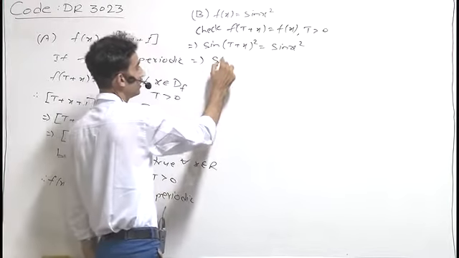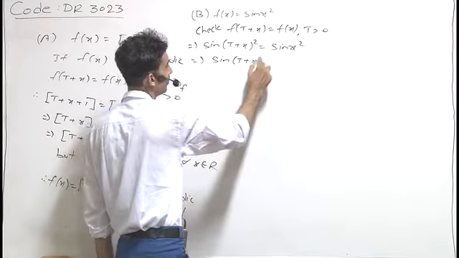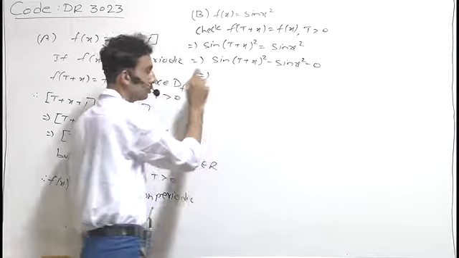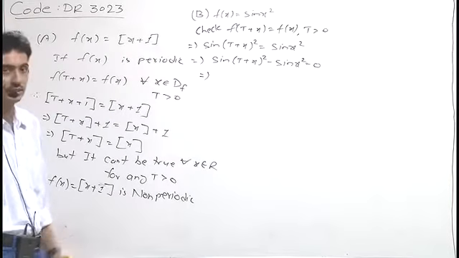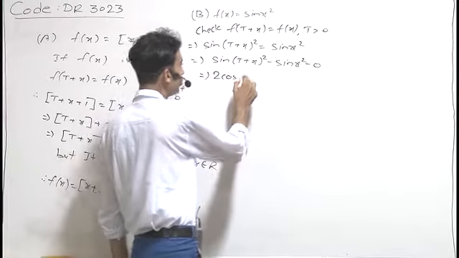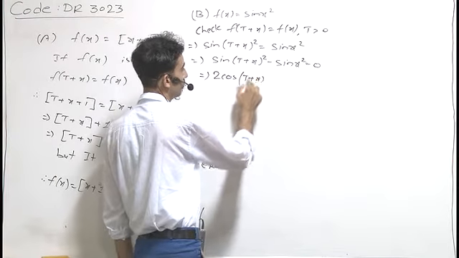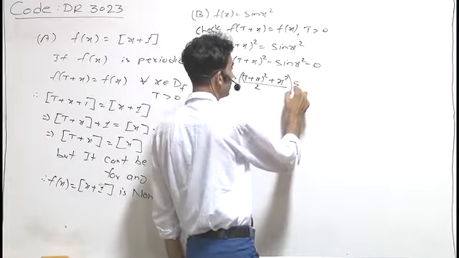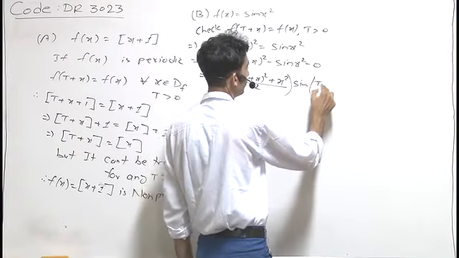It gives us sin (t + x)² - sin x² = 0. Using the formula sin C - sin D, we will get 2 cos((C + D)/2) and sin((C - D)/2).